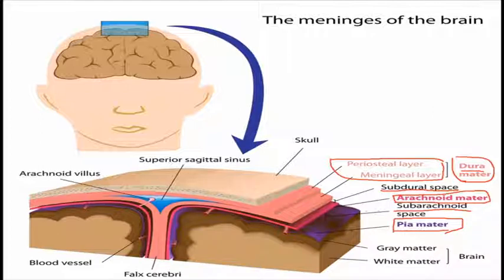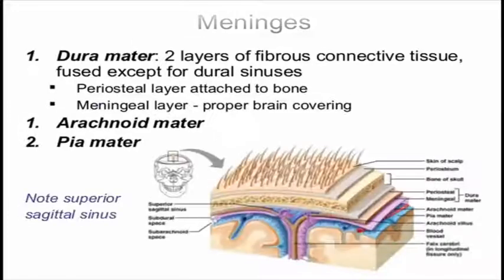The arachnoid mater is the layer beneath which the blood vessels and the lymphatic system of the brain are found. As you can see, these are the blood vessels, this is the lymphatic system, there is a sinus, and these are the fissure, or you can give a name to the commissure. I will tell you about this in later slides.